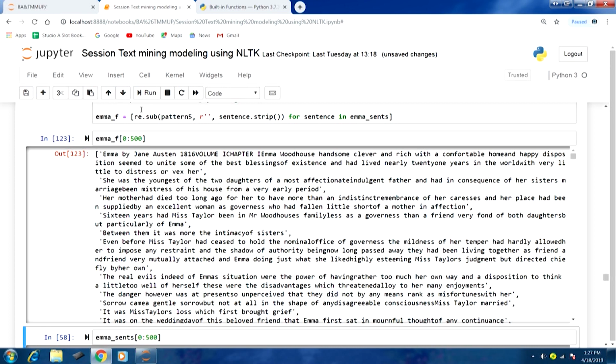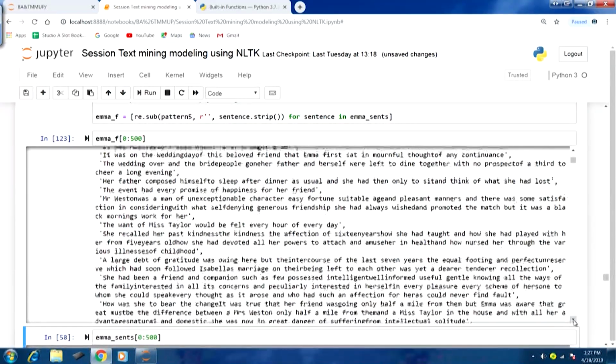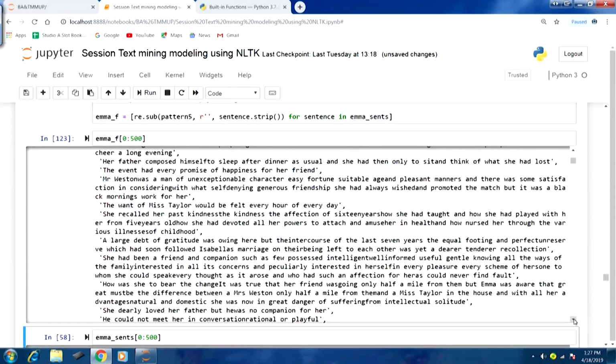You can see Emma, and we had the brackets there. All those are gone. Many other things you can see, all the text is looking much nicer, in the sense that you will not see many punctuation and special characters.